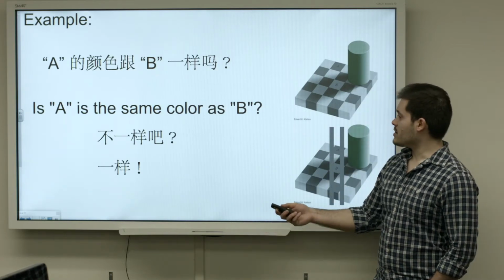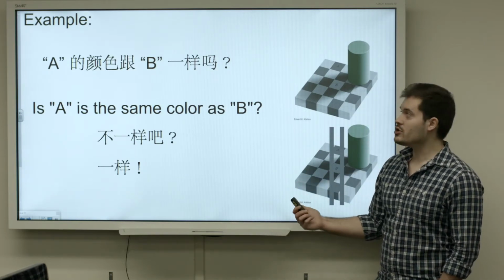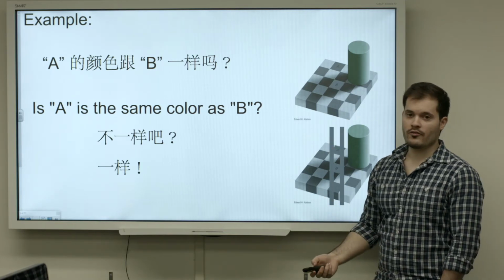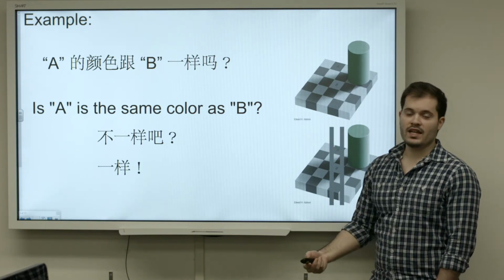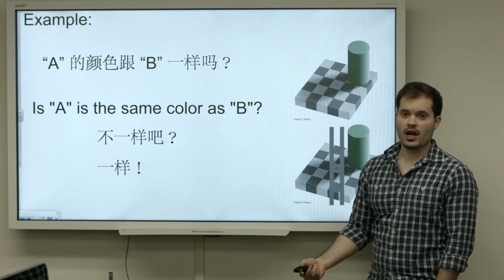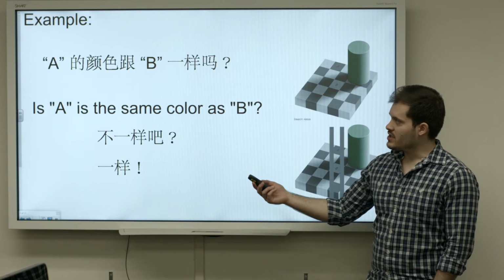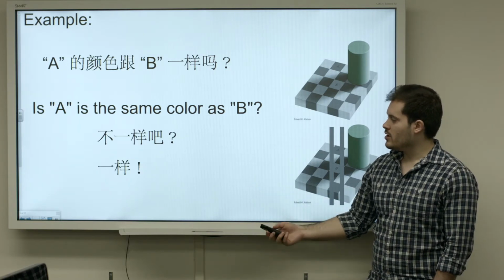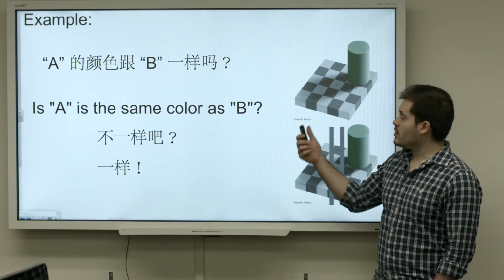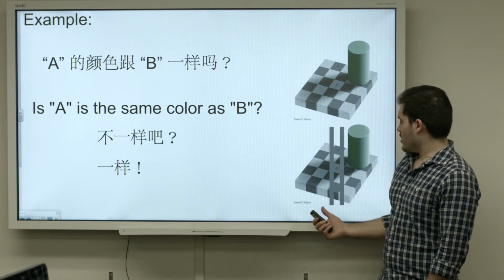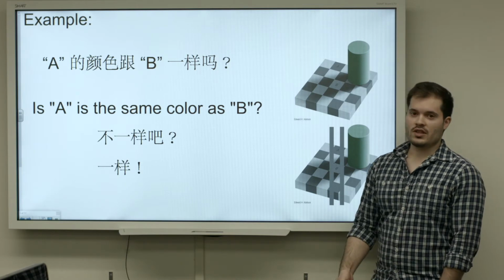One more example, let's look at this old school optical illusion where A and B, the squares look like they're different colors. So you would say A 的颜色跟 B 一样吗? Is A the same color as B, or is A's color the same as B? And at first, you would look at it and say 不一样吧, aren't they not the same? But a comparison of the colors shows that they are 一样.